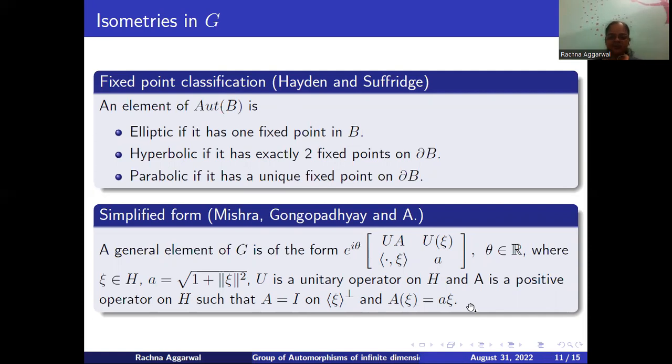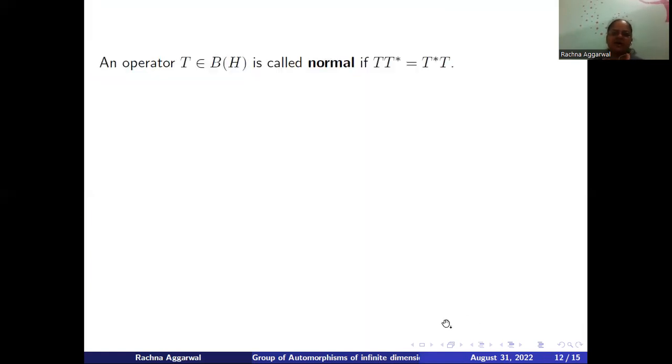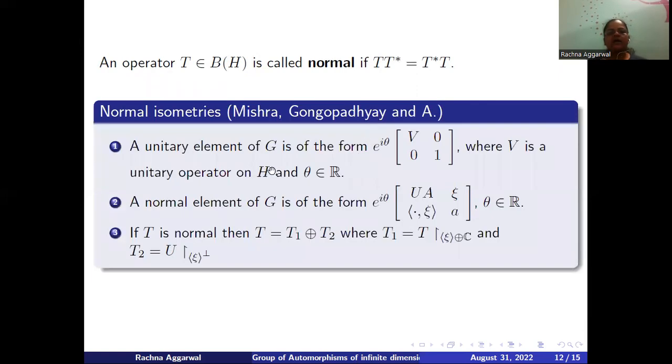Moving towards the conjugacy classification, let us identify the normal isometries in G. A bounded linear operator on a Hilbert space H is called normal if it commutes with its Hilbert adjoint T star. Hilbert adjoint can be seen as an infinite dimensional extension of the conjugate transpose of a matrix. We have a unitary element of G is a diagonal operator such that we have the unitary element on each diagonal.